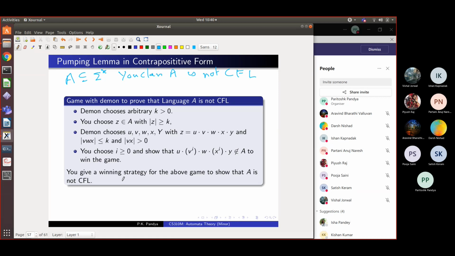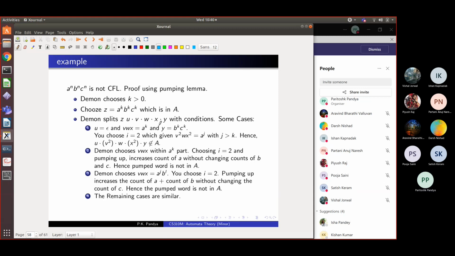Okay. And because you are prepared to take any possible K and any possible split, what you are giving is a strategy. You are not doing this for a fixed K and a fixed UVWXY. You have to be prepared for any such split. That we did even in the pumping lemma for regular languages. So this is similar, and we're going to do some examples.